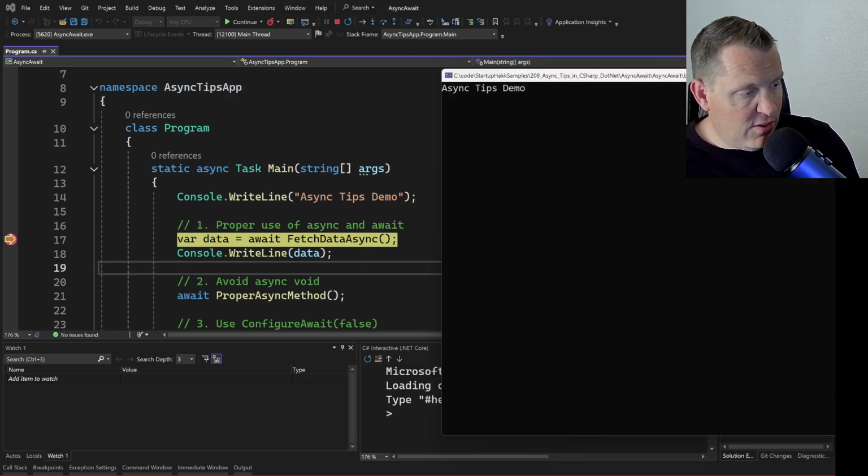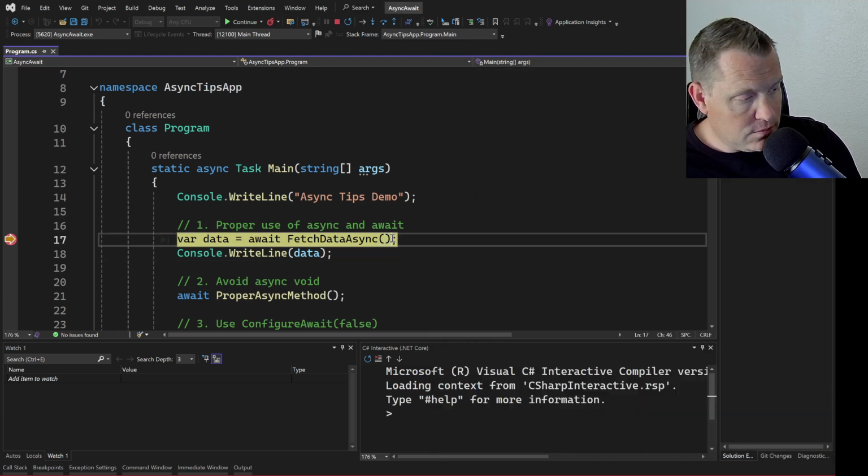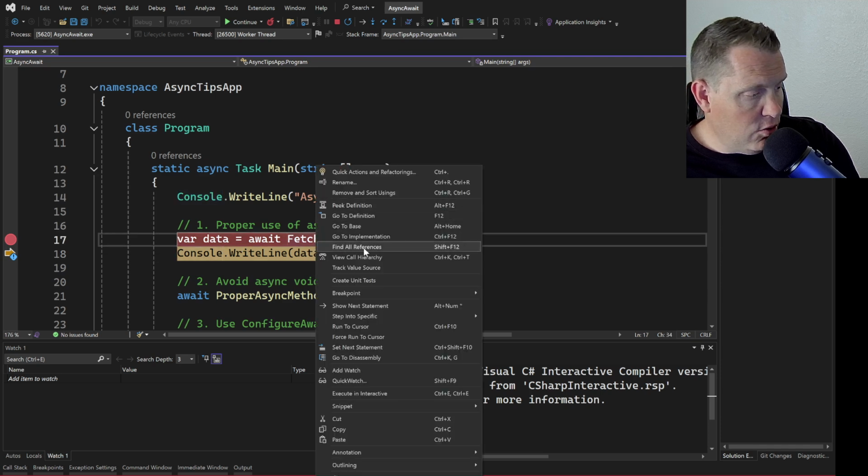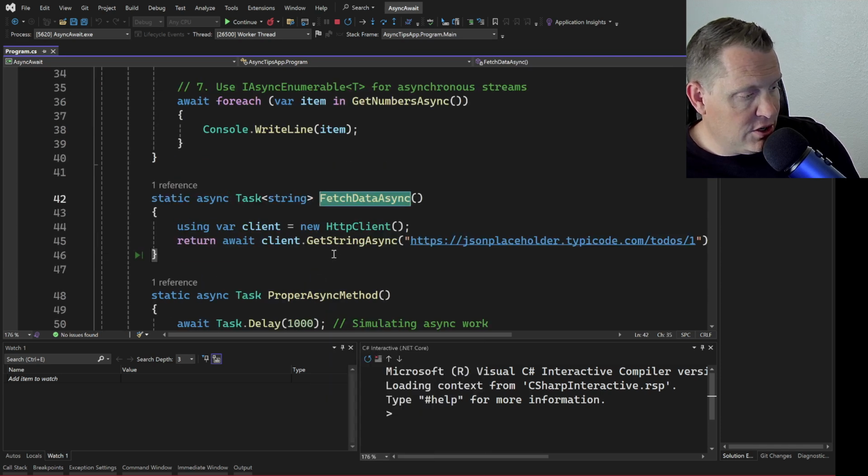And then as we step through this, we can go look at the implementation here. And you see that we're making a call out to something to get a set of to-dos, right? Now you'll notice the task, right? And so the async keyword as well as the await keyword are important keywords, where we're using async and await to make this asynchronous call.